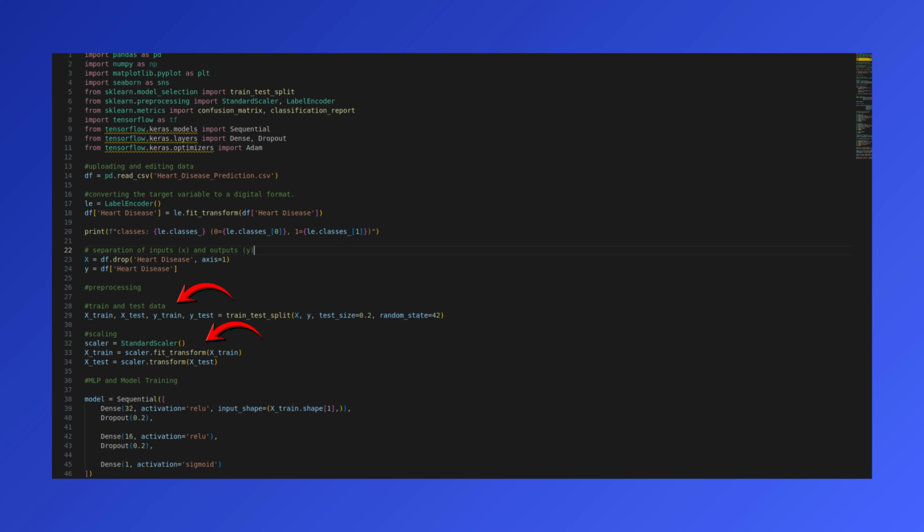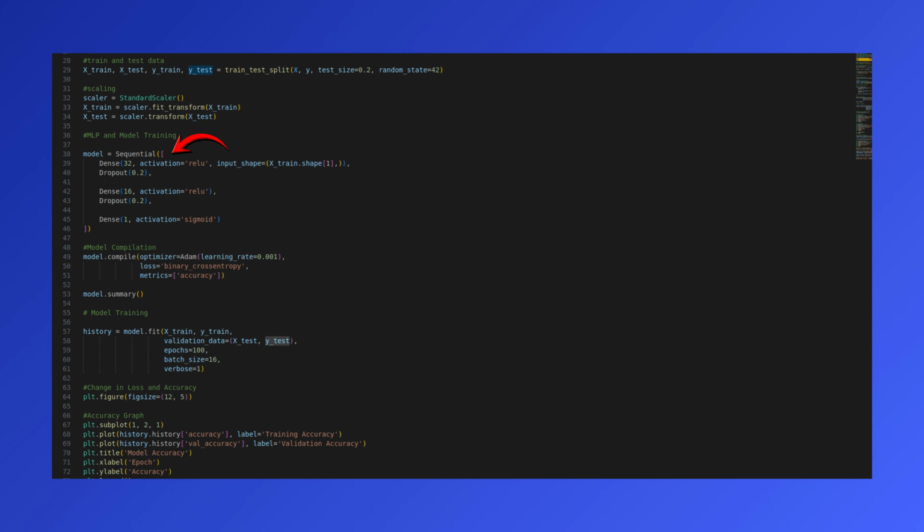Then, I split the data, 80% for training and 20% for testing. This separation is vital to evaluate how well the model generalizes to unseen patients. Now, let's discuss the core of the project, the MLP architecture.